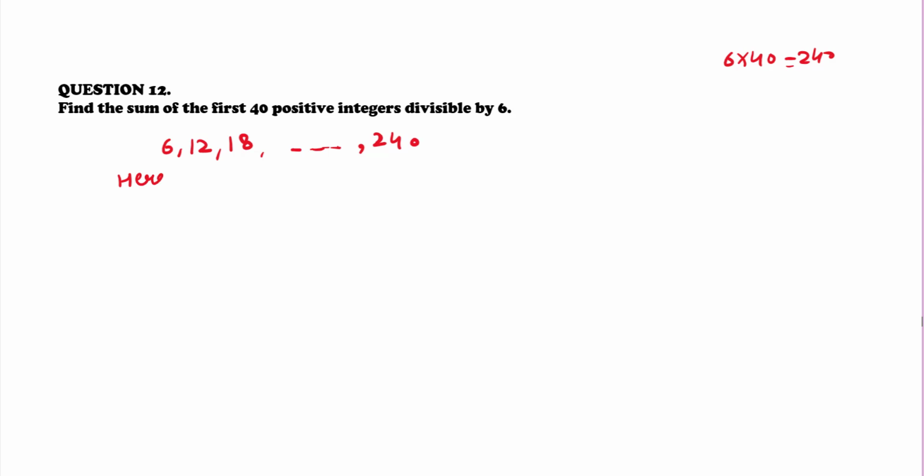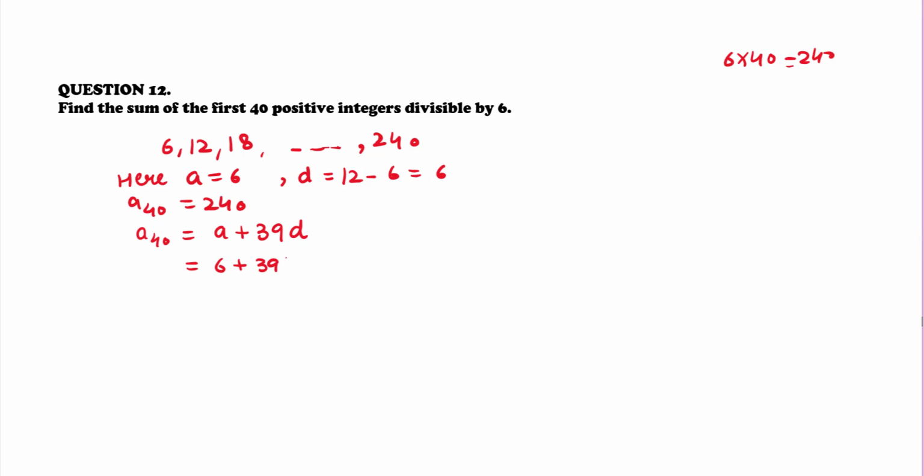So what is given here in that case? A is 6 and D, that is common difference, that is 12 minus 6, that is equal to 6. And what is the value of A40? That is equal to 240. So A40 is equal to A plus 39D. So that implies 6 plus 39 multiplied by 6 is equal to 240.